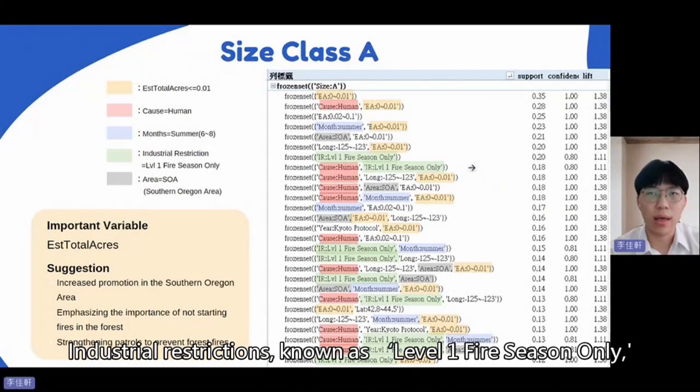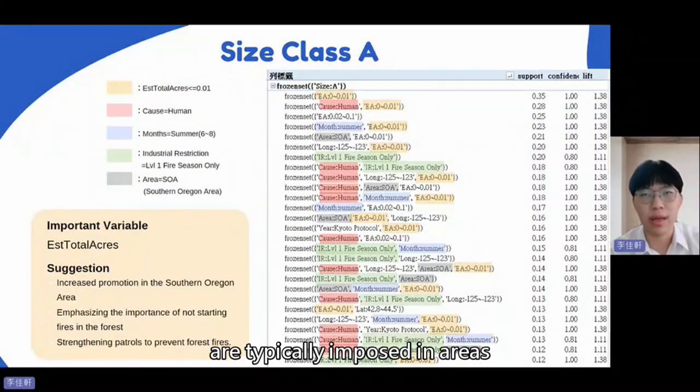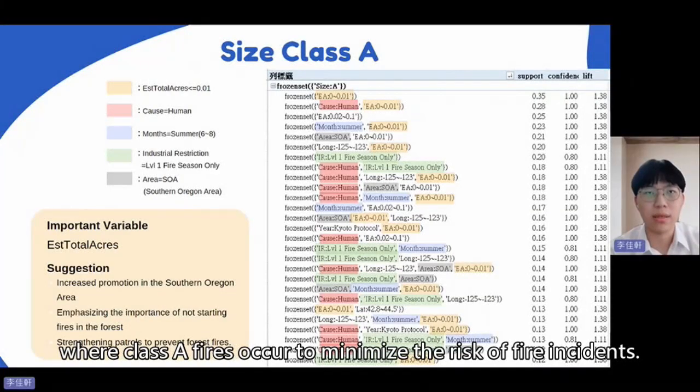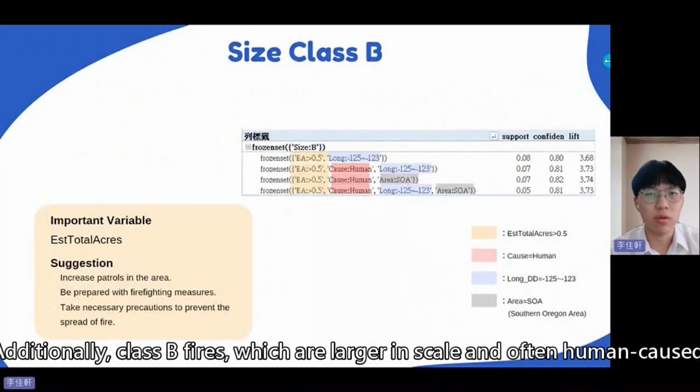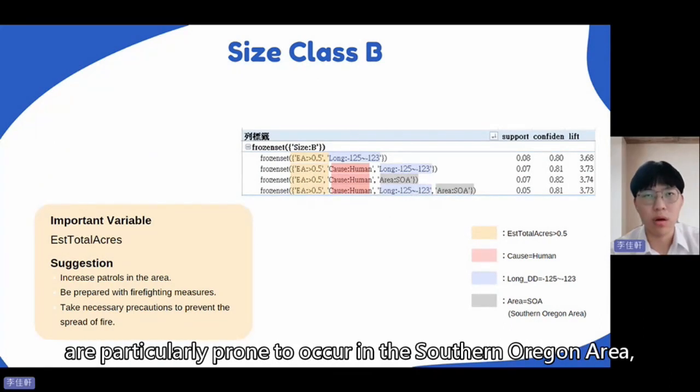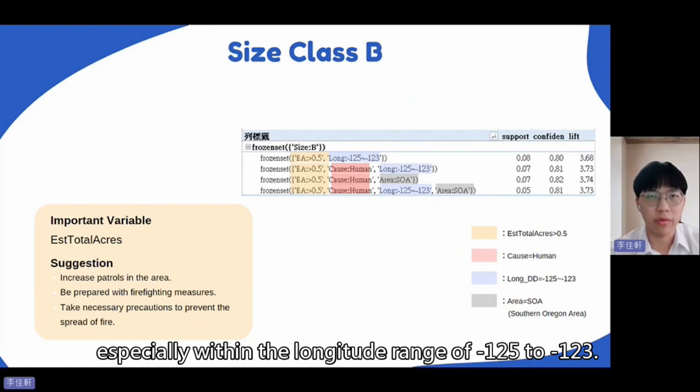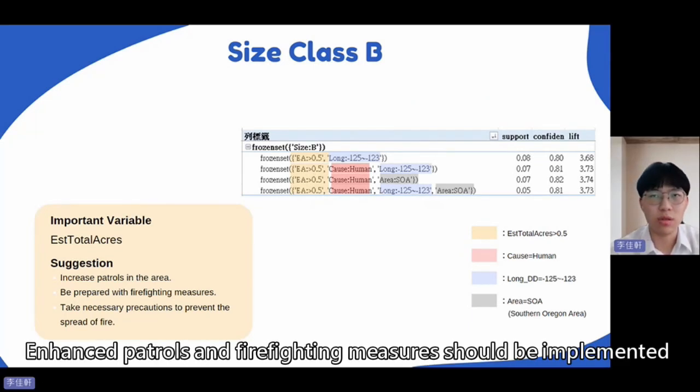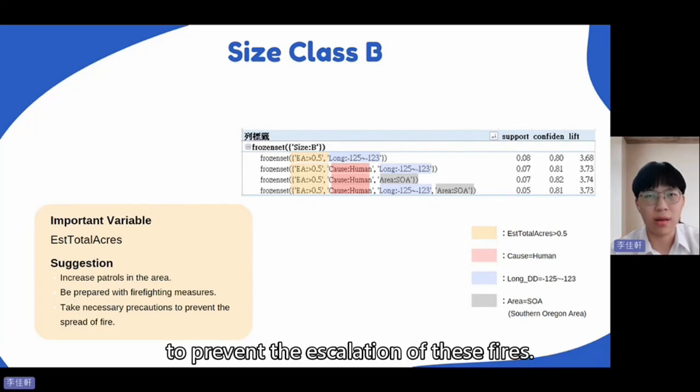Industrial restrictions, known as Level 1 fire season only, are typically imposed in areas where Class A fires occur to minimize the risk of fire incidents. Additionally, Class B fires, which are larger in scale and often human-caused, are particularly prone to occur in the southern Oregon area, especially within the longitude range of -125 to -123. Enhanced patrols and firefighting measures should be implemented to prevent the escalation of these fires.